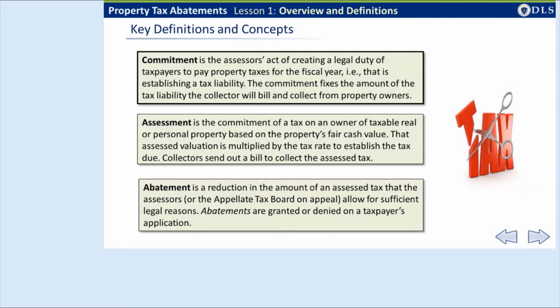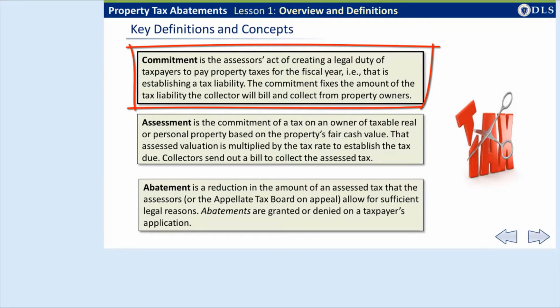Let's start with definitions of the key concepts needed to understand the abatement process. The first concept is commitment. The commitment is the means by which you create a legal duty for property owners to pay taxes for a fiscal year. The annual commitment requires that you prepare a tax list of all real and personal property owners that are subject to tax for the fiscal year and the amount they owe.